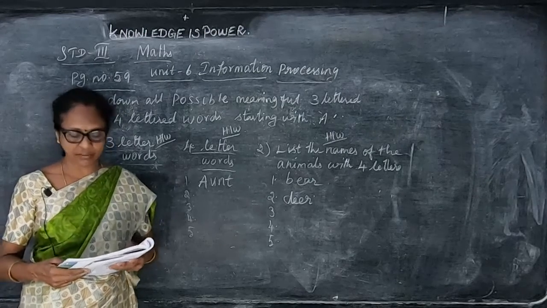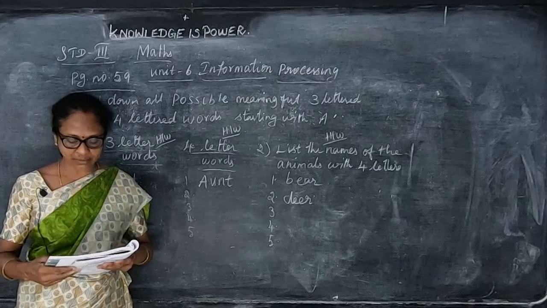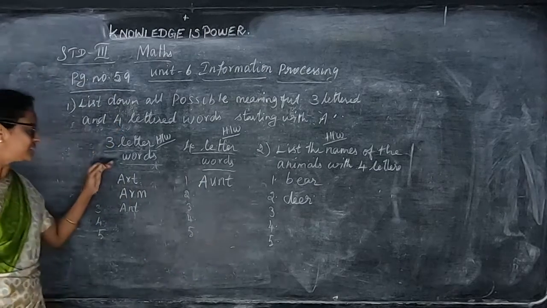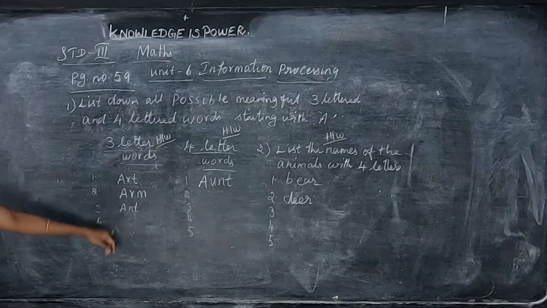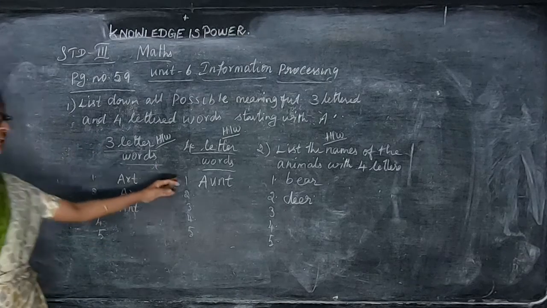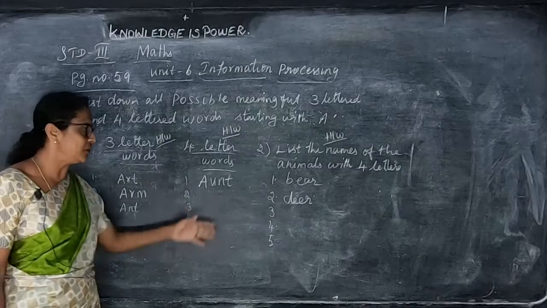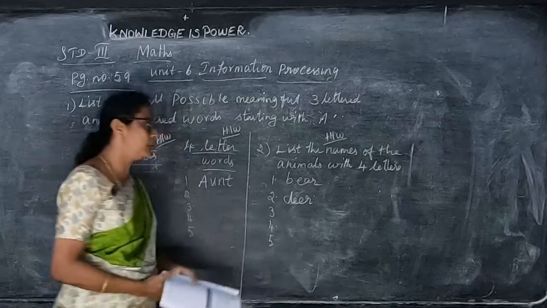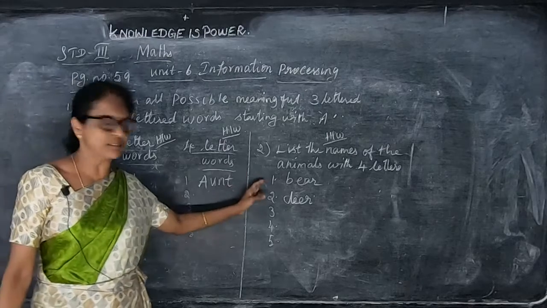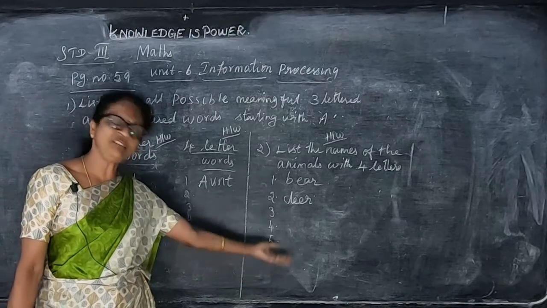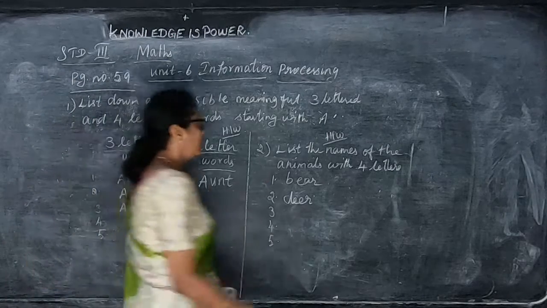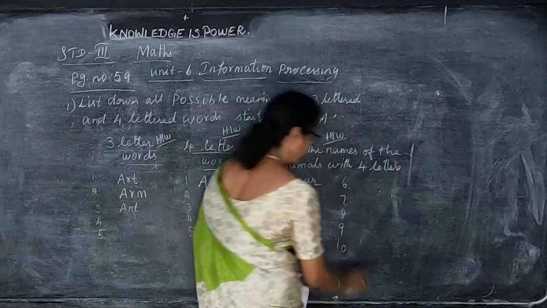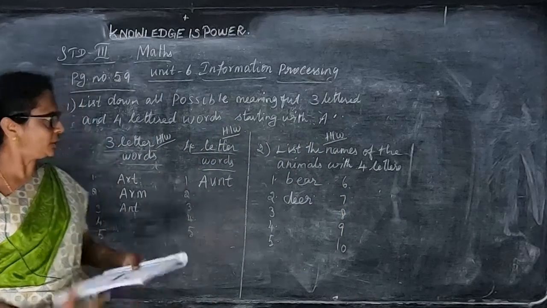Okay children, we will continue this in the next class. But go through what all I have given, and think and write these 3-letter words starting with A and 4-letter words starting with A. Anything you can write. And your second one is list the names of the animals with 4 letters. You can write anything, more than 5 also, up to 10 also you can write, children. If you know more 4-letter animals than that, you can write.